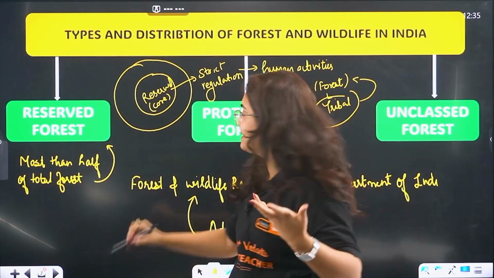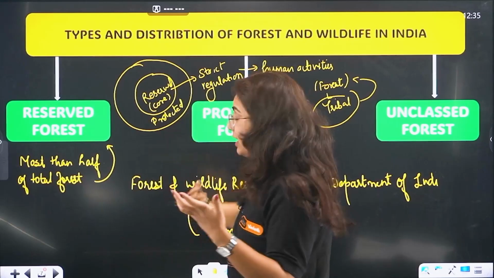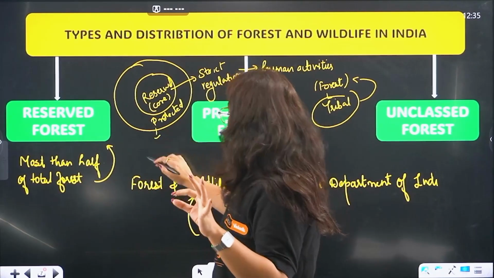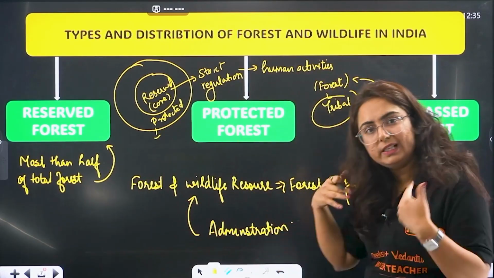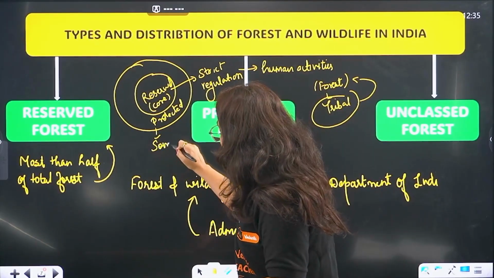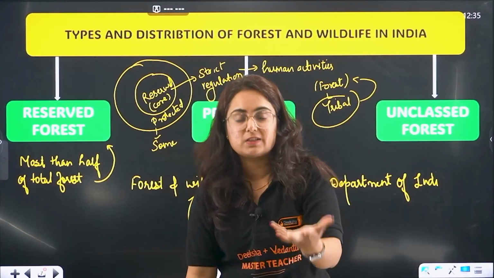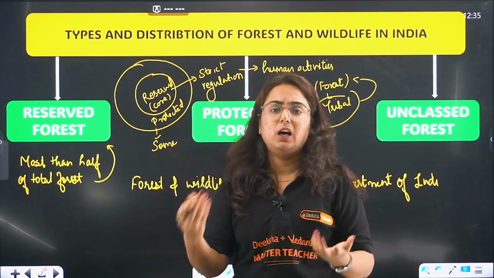I'm just giving an example. Consider this as protected forest. In this protected forest, because this tribal community lives here and belongs to here, some of their lifestyle totally depends upon the forest and the forest products. They sell them in the market and earn money.